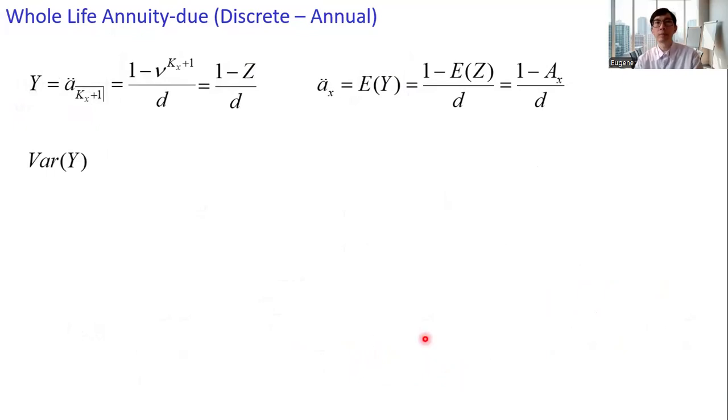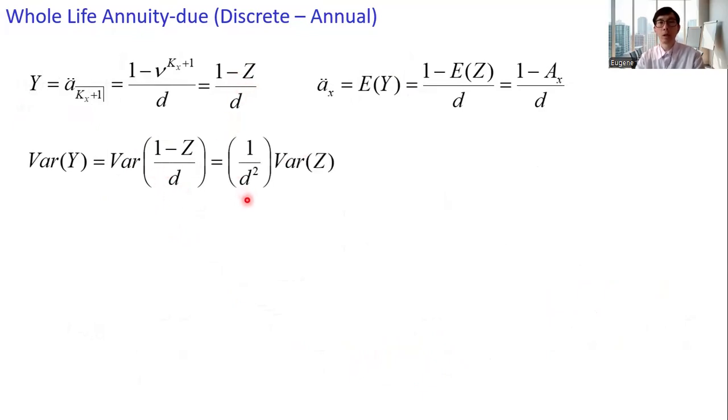How about the variance? The variance of Y, we have the variance of (1 minus Z) over d. d is a constant, so we have 1 over d squared times the variance of Z. And in terms of the big A notation, the variance of Z equals the pre-superscript 2 A x minus the square of big A x.